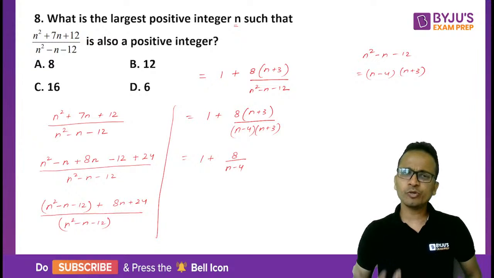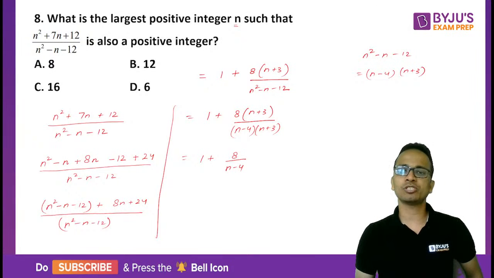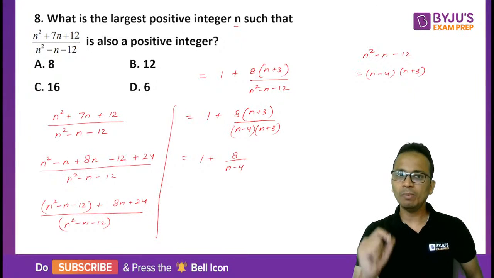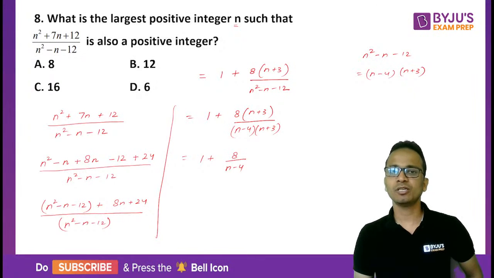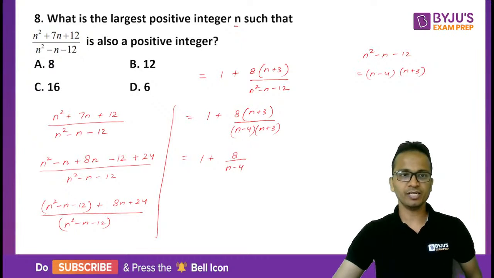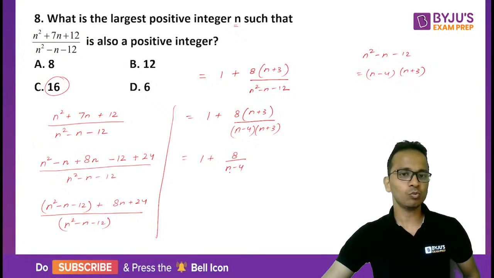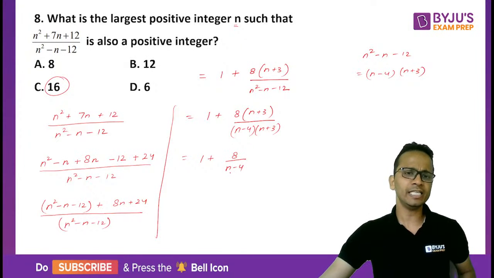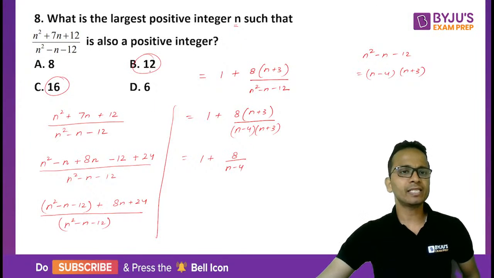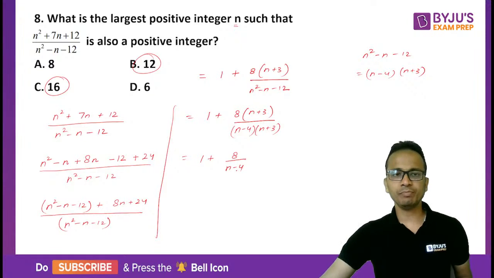Now among the options you can look at the largest positive integer value of n, which will make this entire expression a positive integer. Okay, so 16 it cannot be. If I put 16, the denominator will be 12. 8 upon 12 is not an integer. Option B is the next highest number, which is 12.